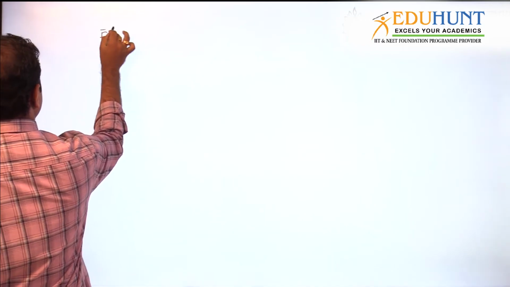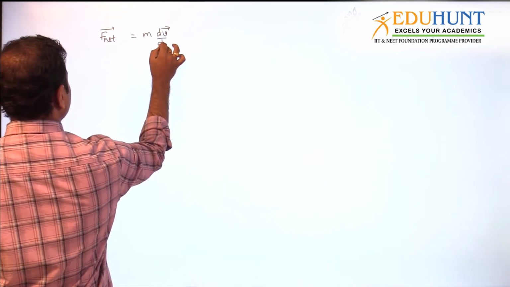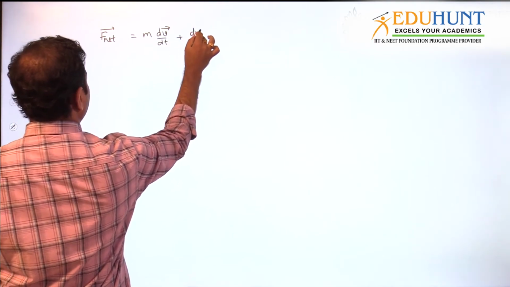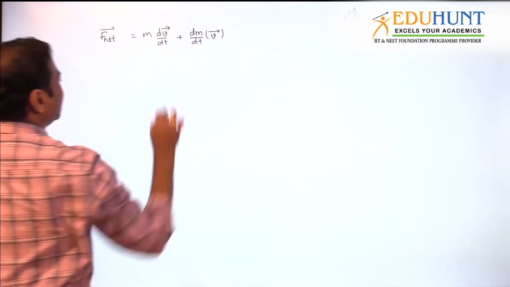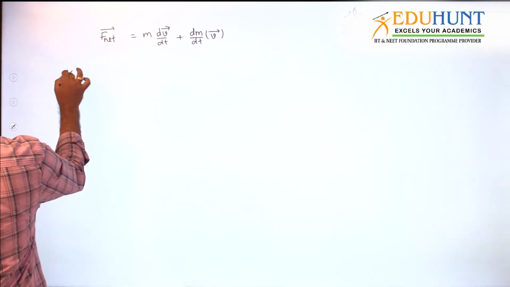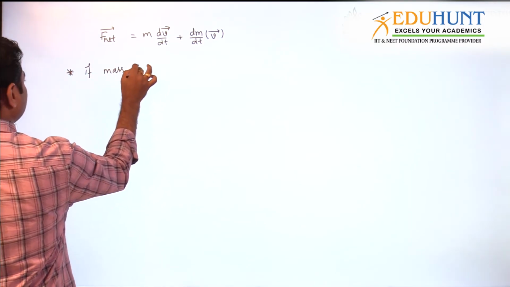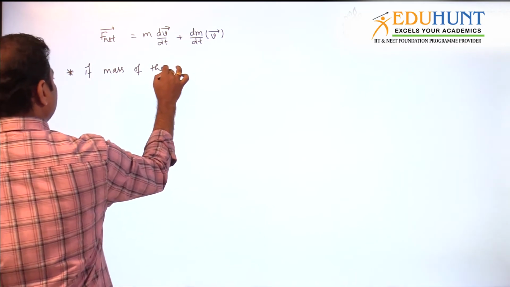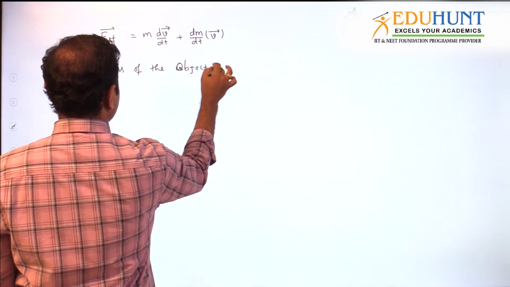The net force is equal to m into dv bar by dt plus dm by dt into v bar. This is the net force value we got. Now I am taking one important case: if the mass of the object is constant.